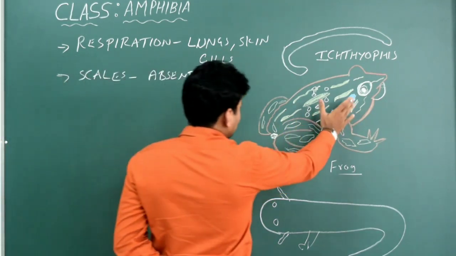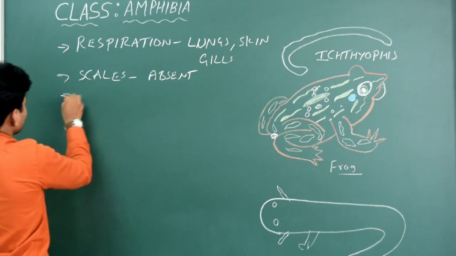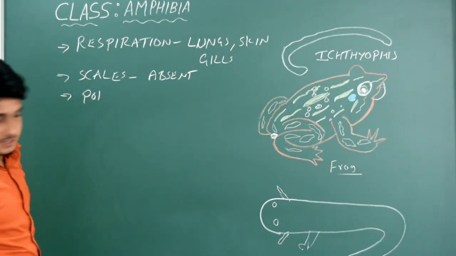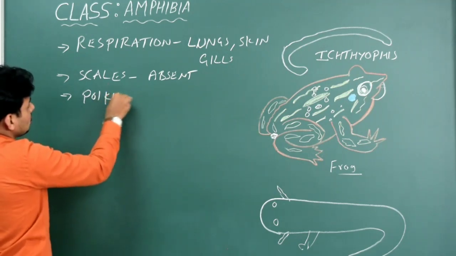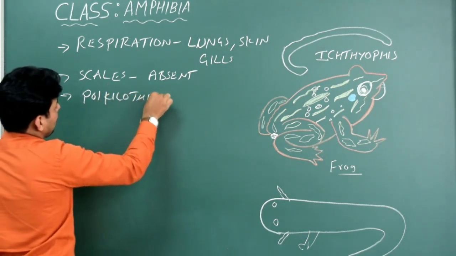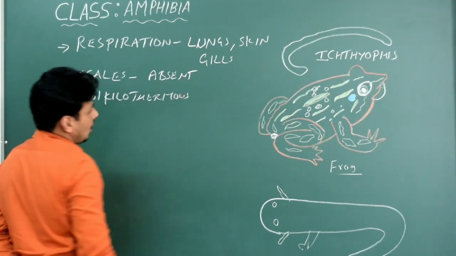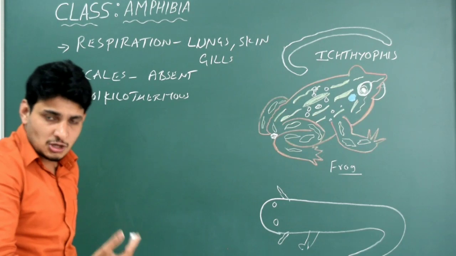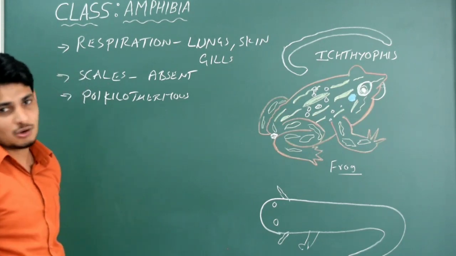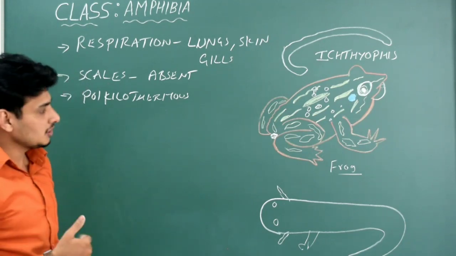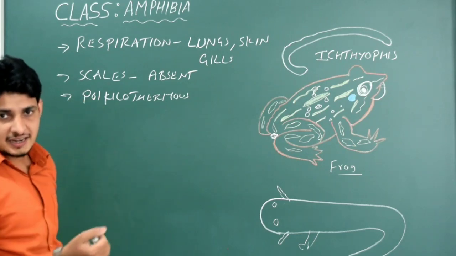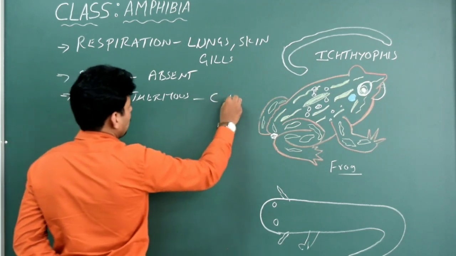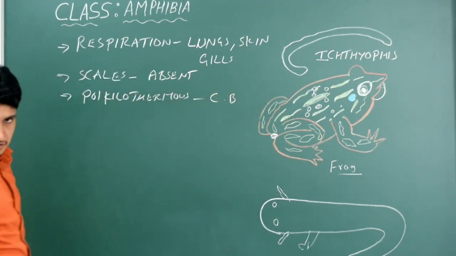Okay, this is one thing. And the next is we will talk about its reproduction. Oh, I forgot, very important thing. They are cold-blooded animals. So I write Poikilothermus. What is the meaning of Poikilothermus? The organism which does not have the ability to synthesize or produce its own body heat. They cannot, not like us. They have to depend on the sun and absorb the sunlight and increase their body temperature. So they are cold-blooded. The term is Poikilothermus. Done.